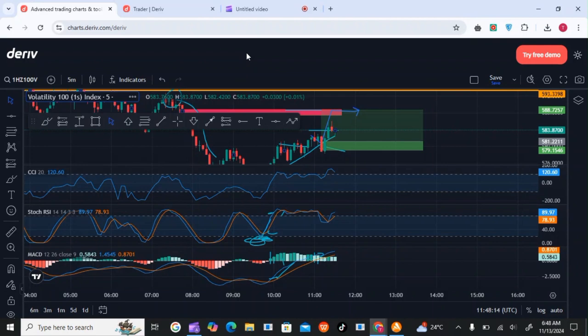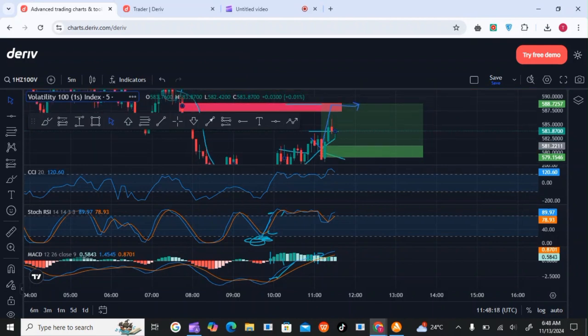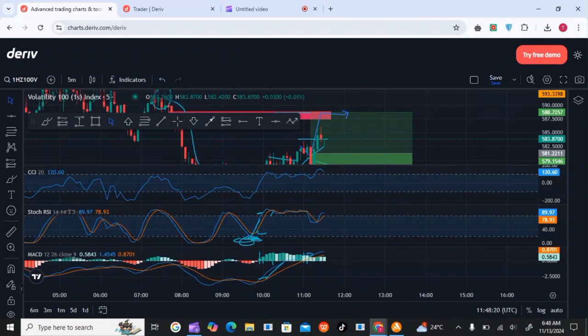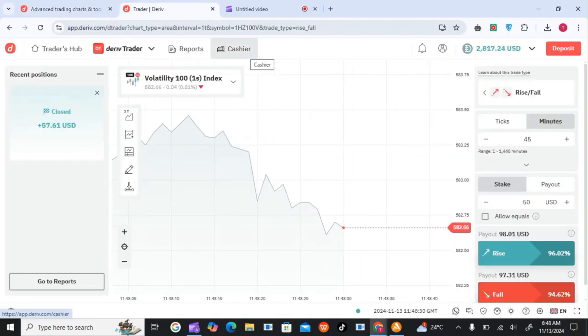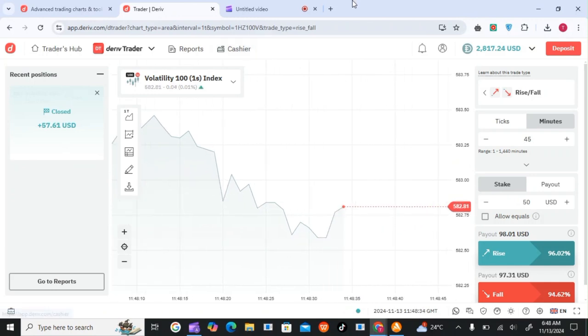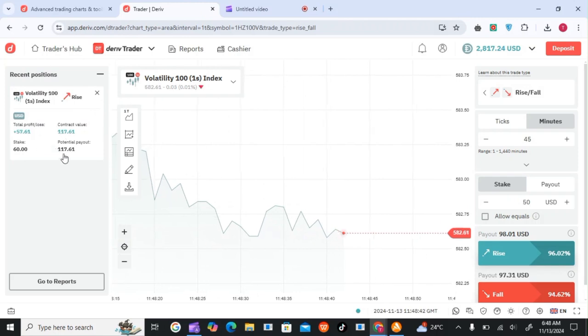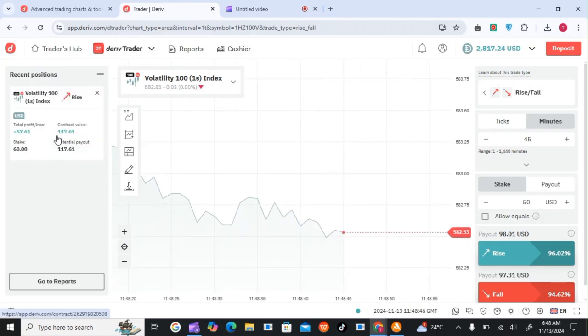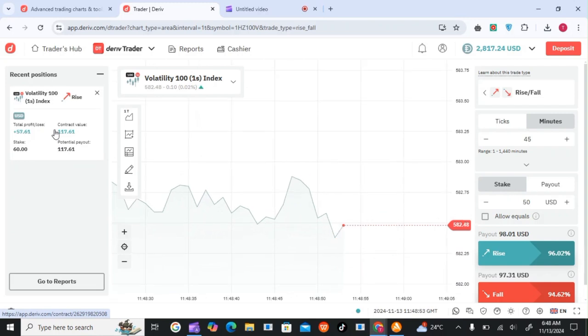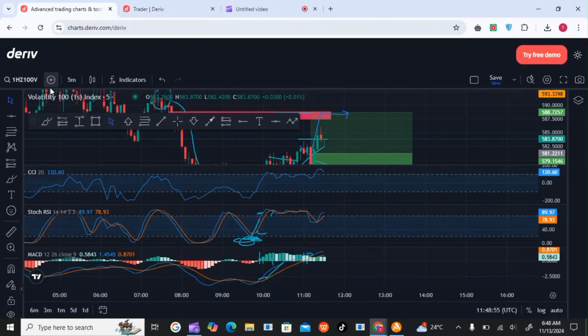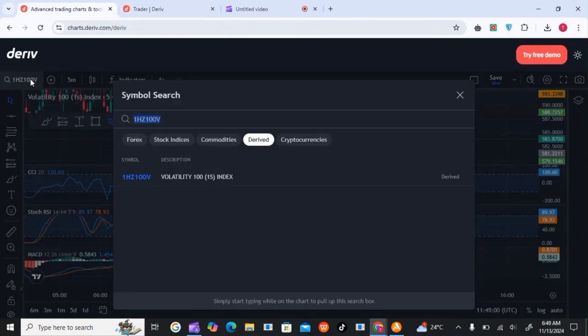So after a very long wait, still waiting for the market to touch the top part, I realized that the PC had hanged, and already we had stopped at a profit. You can see at 57.61, we already scooped that, and we are good to go at 2,817.